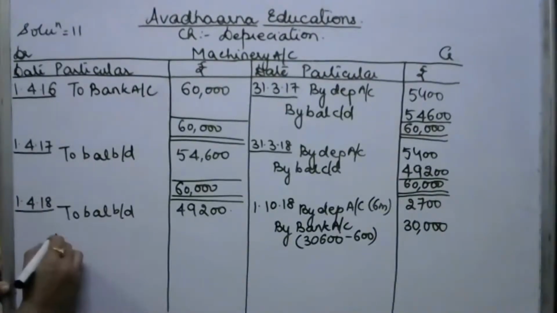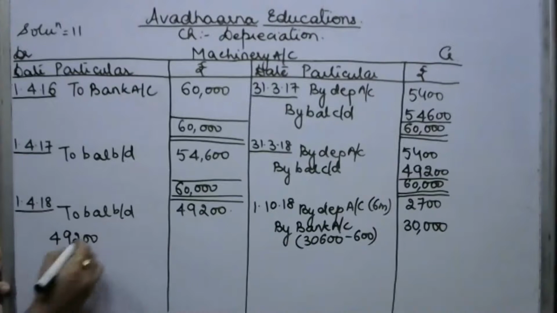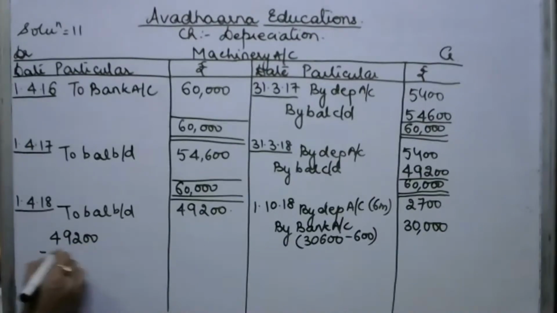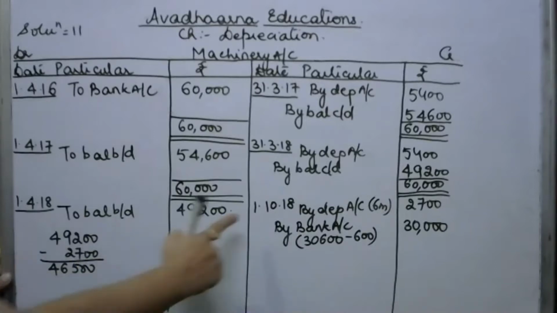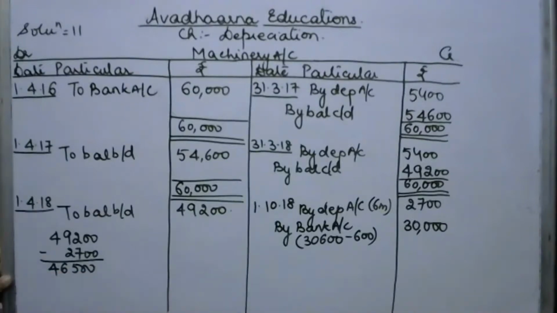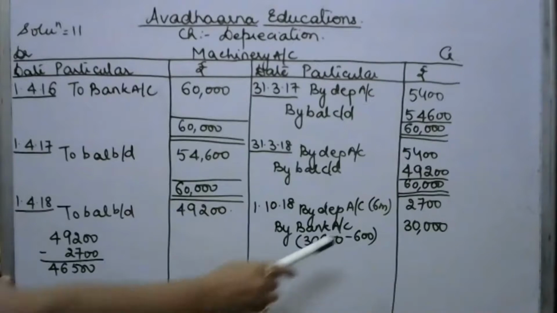Fine, so see, मशीनरी की बुक वैल्यू बिगिनिंग ऑफ द ईयर में 49,200 थी. From this we will subtract the amount of depreciation, that is 2,700. 2,700 will be subtracted from this asset क्योंकि हमने इस asset को 6 months तक यूज किया. Fine, and the amount is 46,500. It is the book value of the asset on 1st of October 2018. Since the machinery is sold off and we have got the net amount as 30,000.